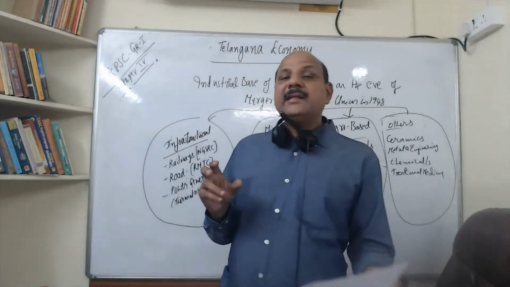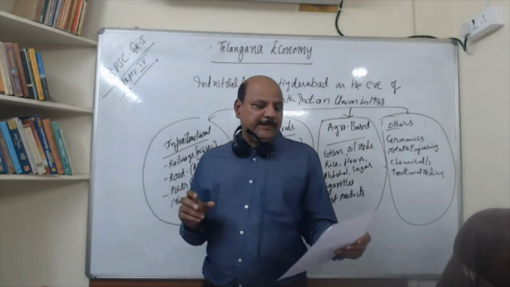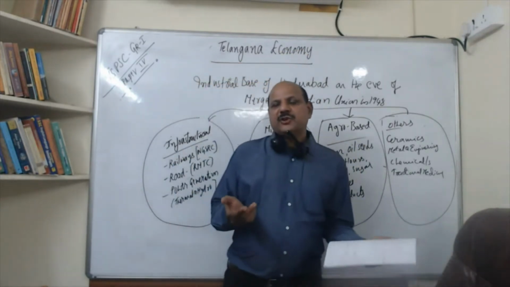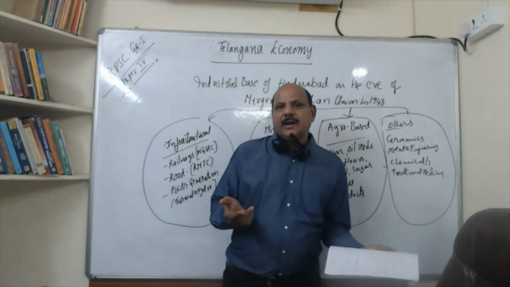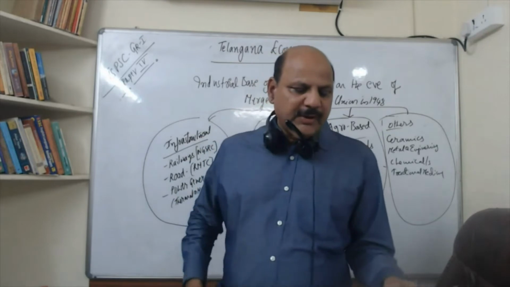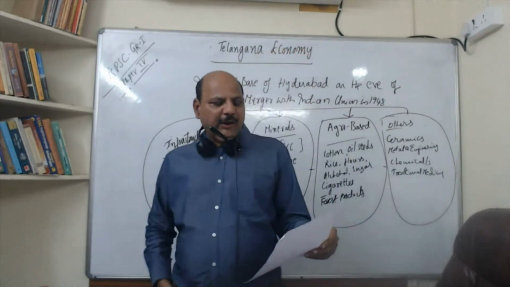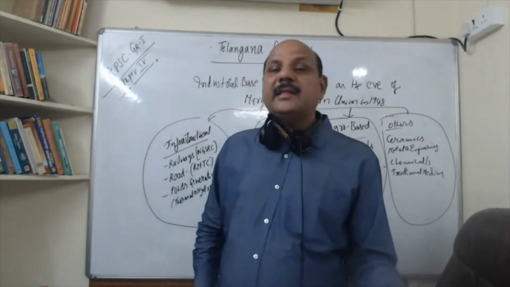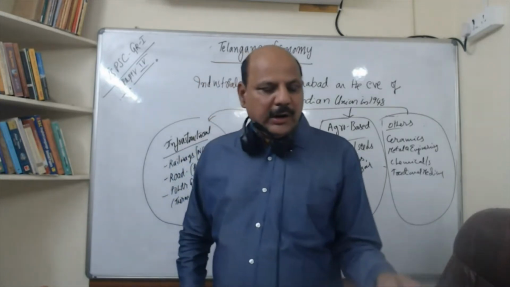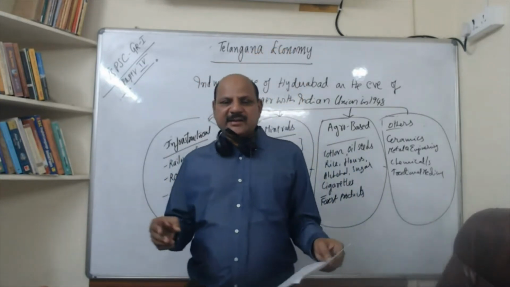Then underline the nature of agricultural development and issues in Telangana. Now irrigation. What has happened to the irrigation? Why the irrigation potential of Telangana has not been harnessed properly? That kind of questions can come. Then trace the industrial development and trade in Telangana from 1956 to 2014. So, agriculture, trade and industries.